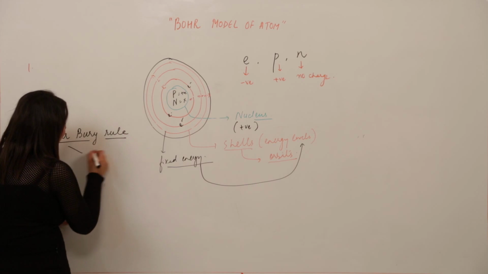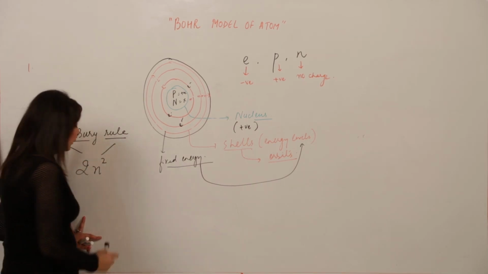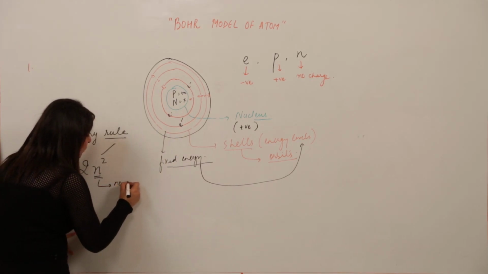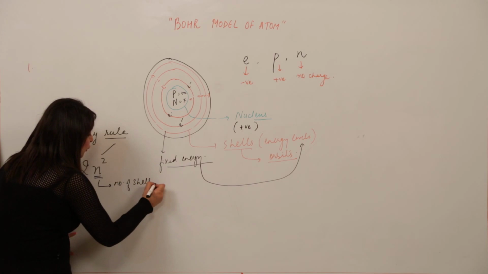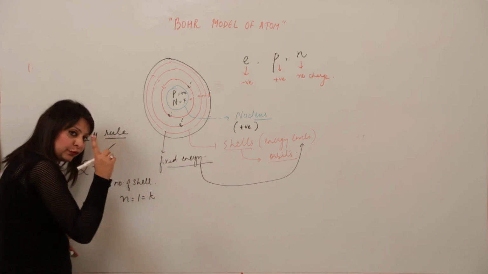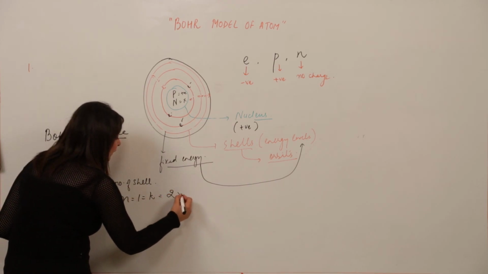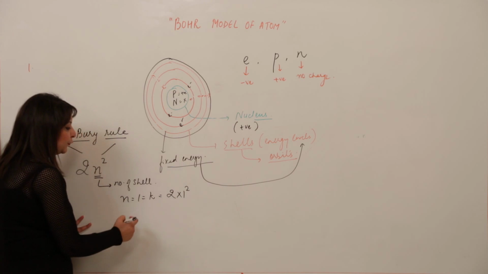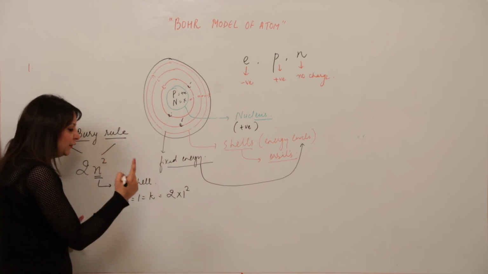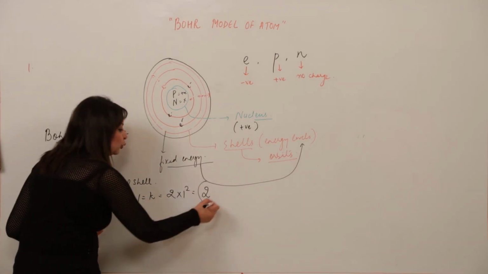What was that? It was 2n square, right? What is n? As I told you, n corresponds to the number of the shell. When n is equal to 1, the first shell, that is the K shell, the maximum electrons it can accommodate is given by the formula 2n square. Putting n as 1, the maximum is 2, right.